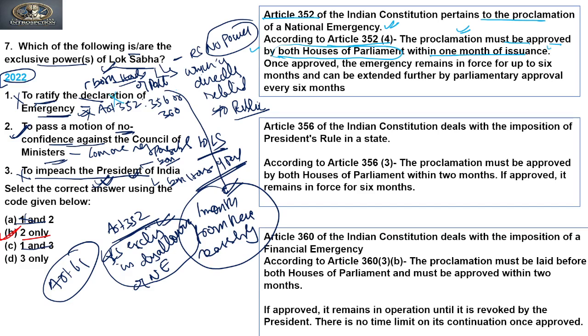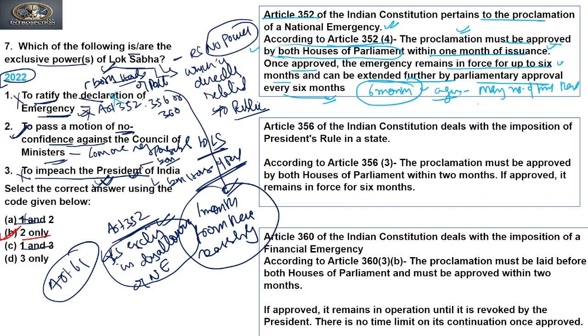Within 1 month of issuance, once approved, the emergency remains in force up to 6 months and can be extended further by parliamentary approval every 6 months. It means that once the emergency has been approved, it will have a life of 6 months. After 6 months, if Parliament wants to continue with it, then again it has to be approved. So it can be approved many number of times.